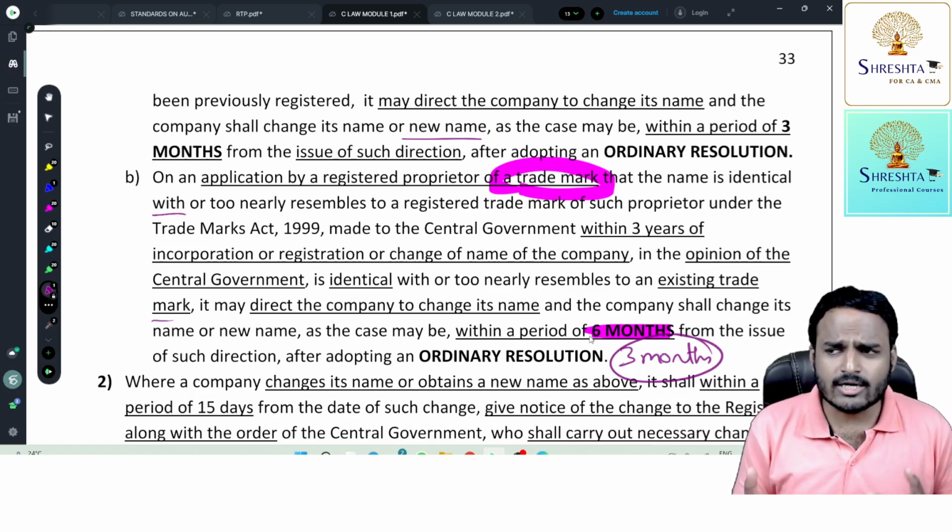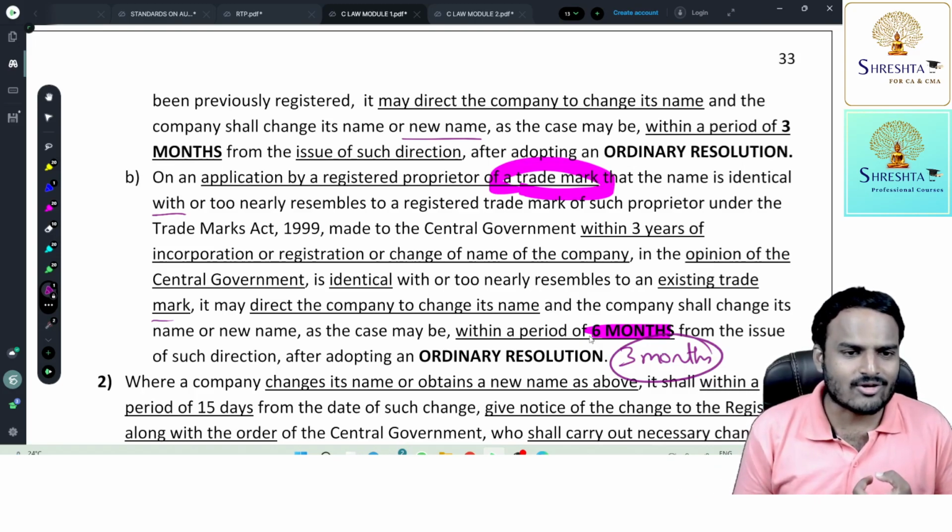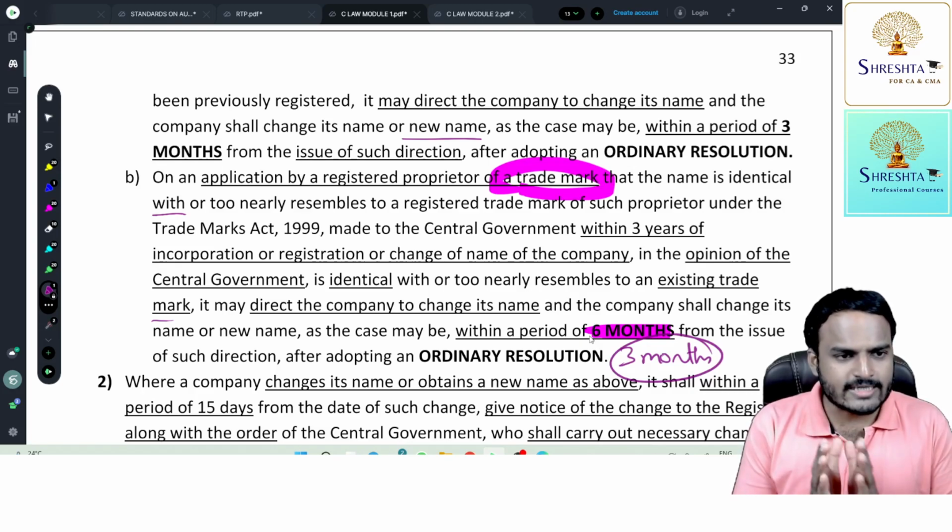You may get a doubt, sir, what happens if the company won't respond? Then the central government may remove your name from the registrar of companies, or may file a petition for liquidation of the company. Understood? So you need to rectify the name.